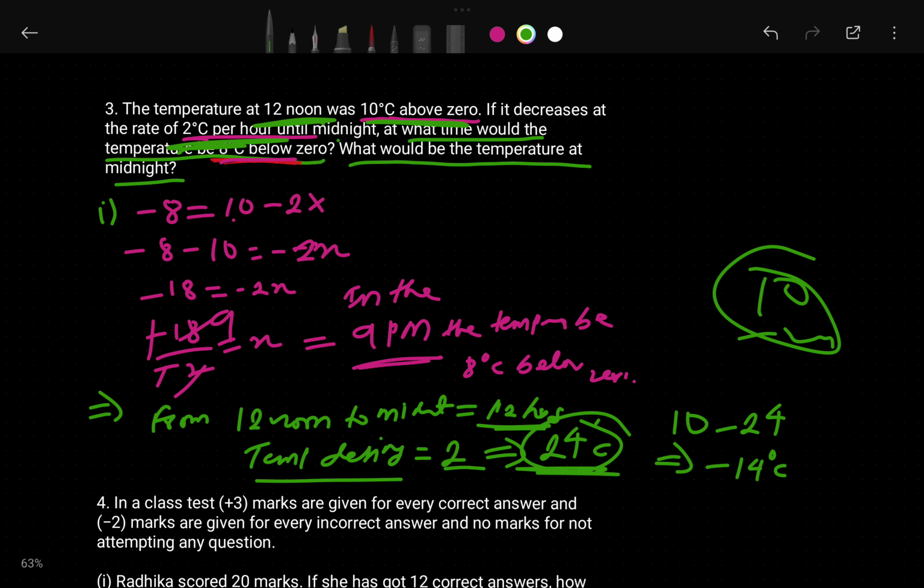Okay, because here it is already written that in the afternoon the temperature was 10 degrees Celsius above 0. It means that it is positive, it is above, not below. That's why we subtract and we get the answer minus 14. Okay, I hope you understand. This is a very interesting question.